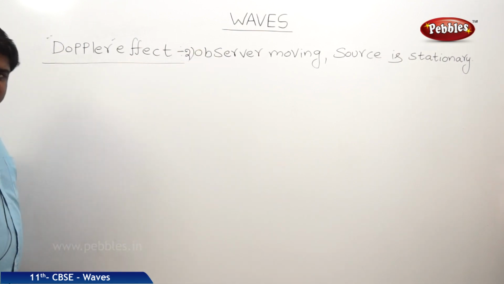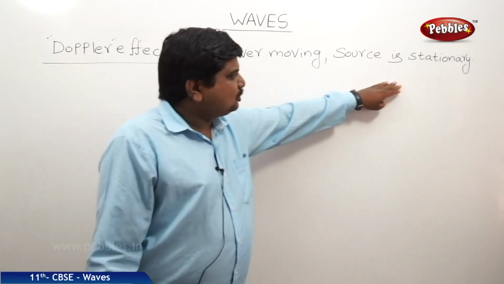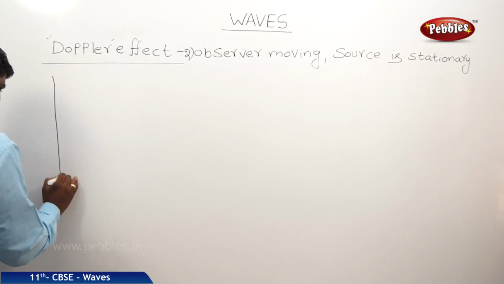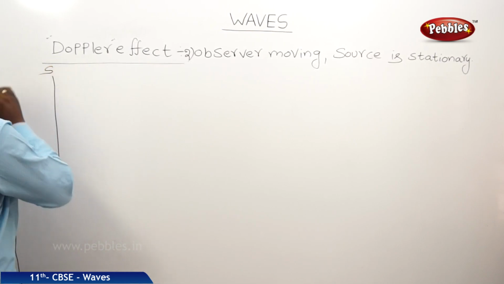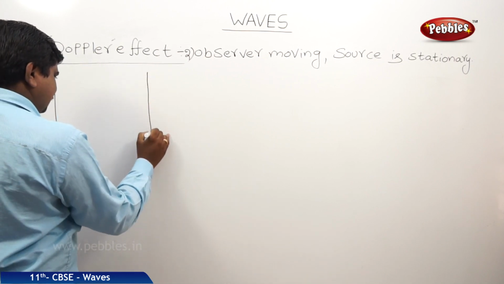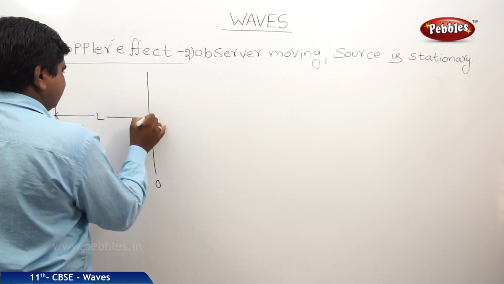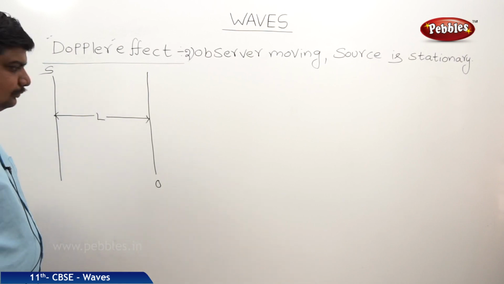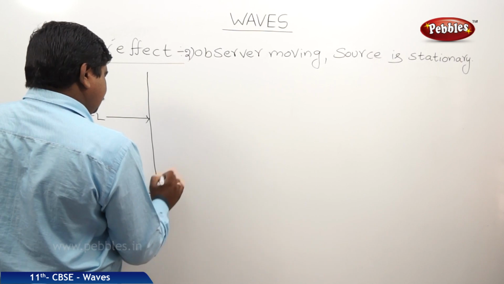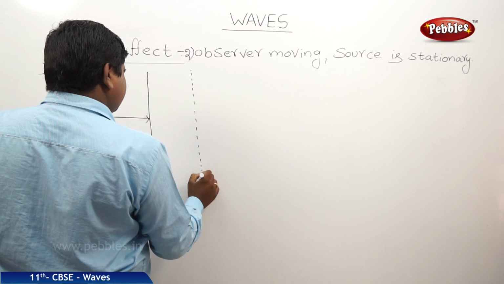The second case is to find the apparent change in frequency when the observer is moving but the source is stationary. Let us take a source like this. It is at a fixed position S. Initially the observer is here at O. Let us say the distance is L, and this is the time t equal to 0. After some time, t equal to t1, this is the position of the observer.